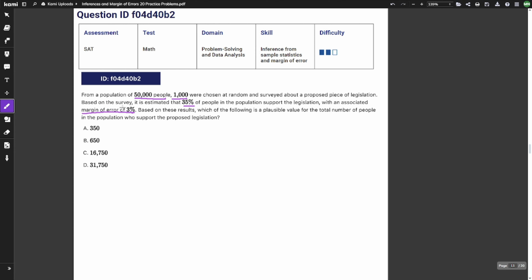So here we have our margin of error, and we're gonna go ahead and add and subtract that from 35%. So 35 plus 3% is equal to 38. And then 35 minus 3 is equal to 32. That means our percent can be anywhere between 32% and 38%. Now here, they don't actually ask for the percentage, they're asking for the total number of people in the population.